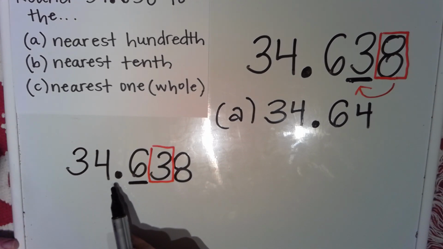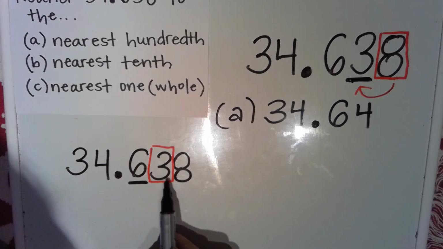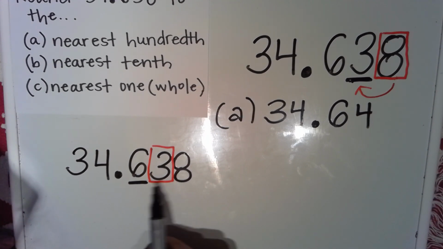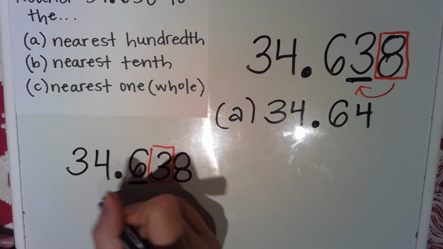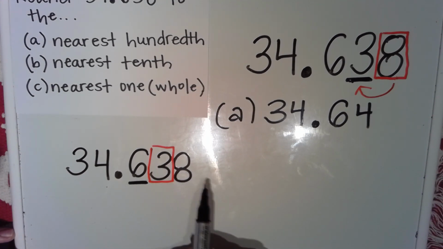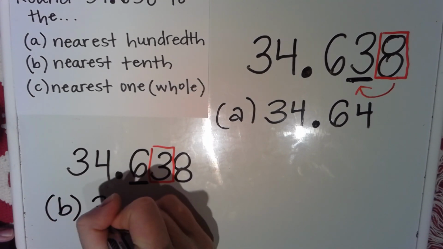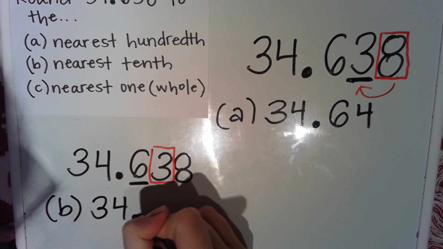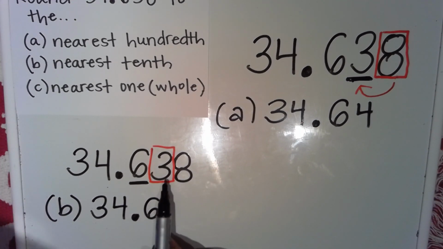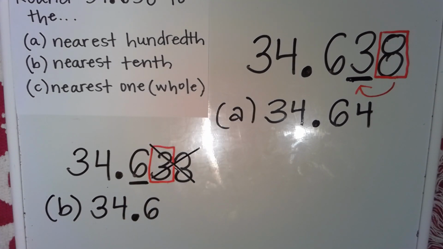So I know that 3 is smaller than 5. So that means I am not going to round this up. 5 and above, give it a shove. 4 and below, just let it go. So that means that 34 and 638 thousandths rounded to the nearest tenth would just be 34.6, 34 and 6 tenths. Because this was less than 5, so I just left it the same.